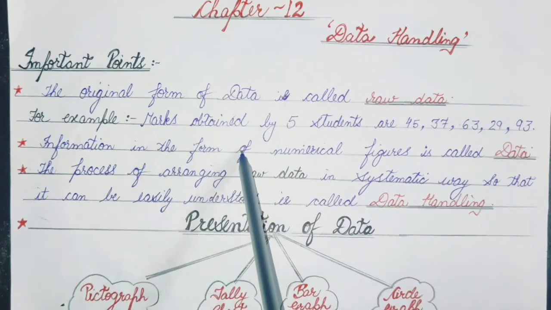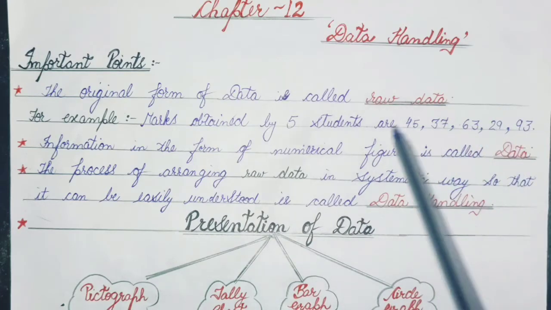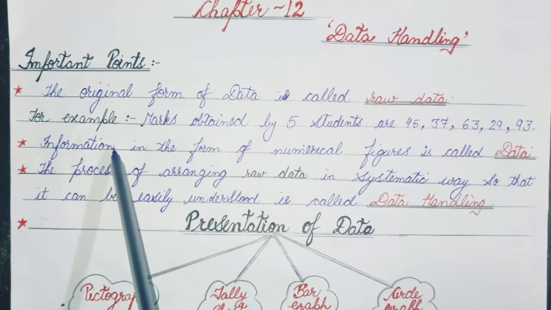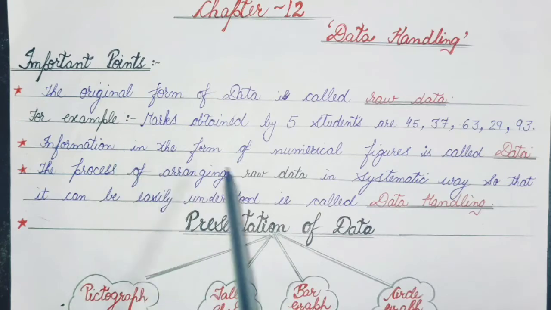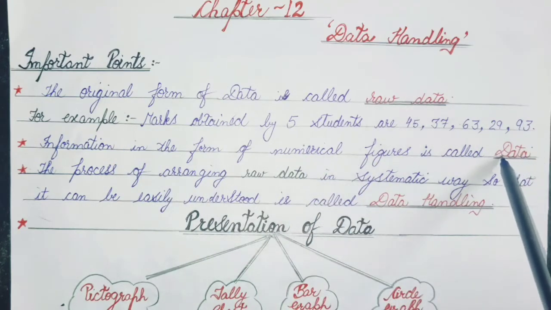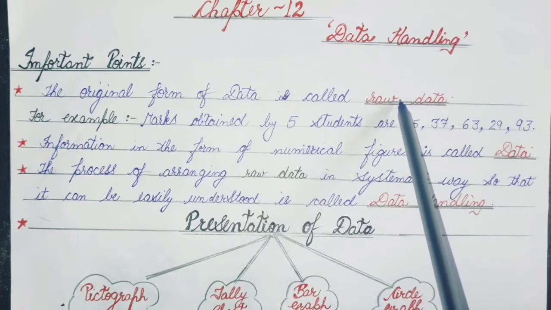Information in the form of numerical figures is called data. Numerical figures means information in the form of numbers. When we are collecting any information which is in the form of numbers, that is our data. Clear everyone? There is one more term, raw data, which is also very important to understand.